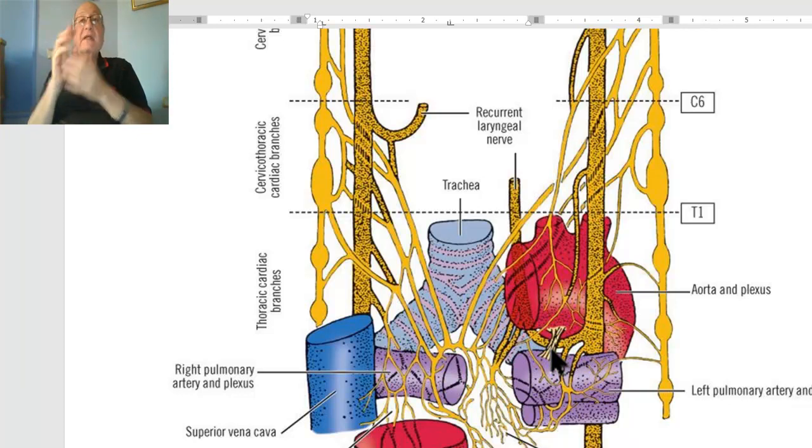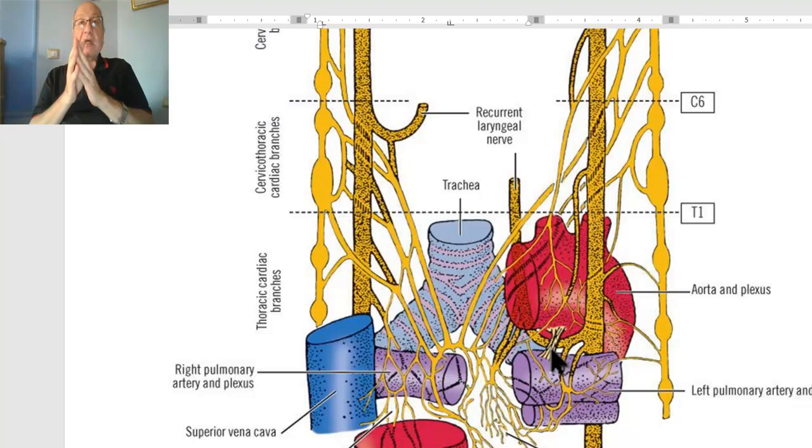Therefore, we have four cardiac branches from the neck, superior and inferior, or upper and lower cervical cardiac branches of the two vagi. And we have two cardiac branches in the thorax, one from the right vagus and one from the left recurrent laryngeal nerve.